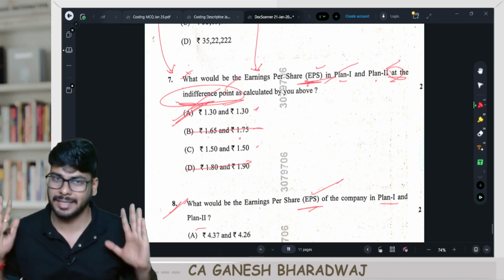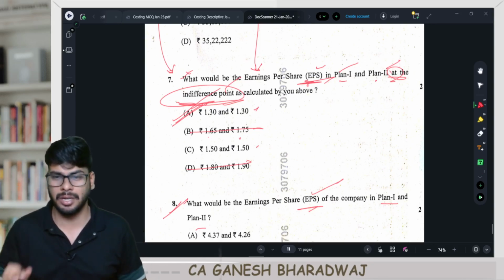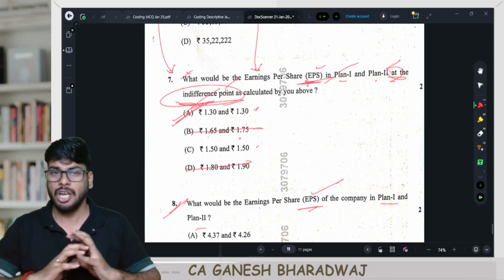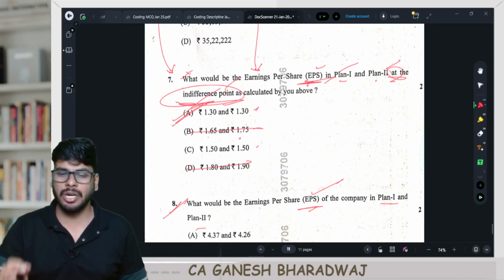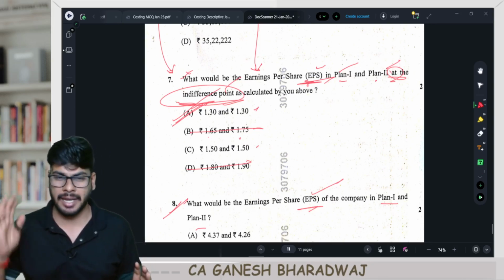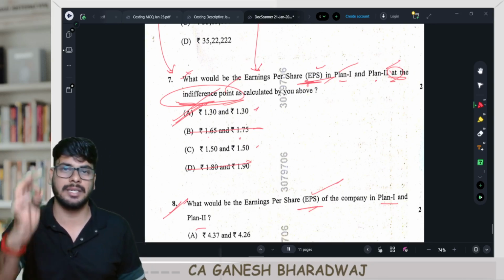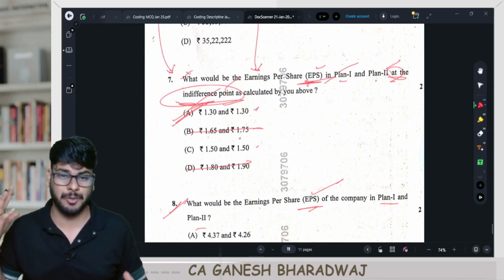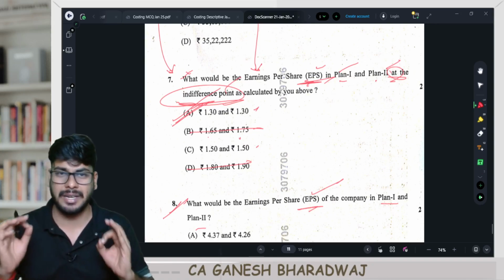As simple as that, guys. Any complexity, any difficulty here? Absolutely not. It was a plain question. No catches, nothing. The only difficulty in this question could have been the length of the question. It could have been lengthy, but other than that, this question is pretty much straightforward, and I'm sure you would have found it easy, because this is all conceptual. If you learn the subject conceptually, this entire paper was actually very, very simple.